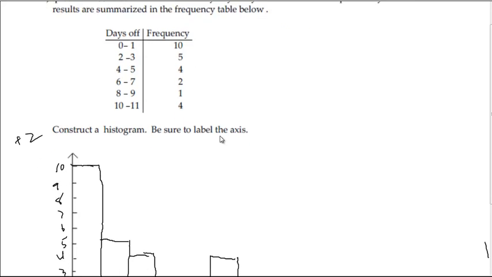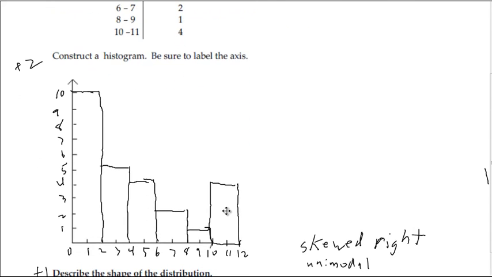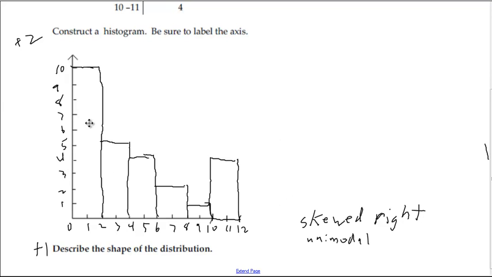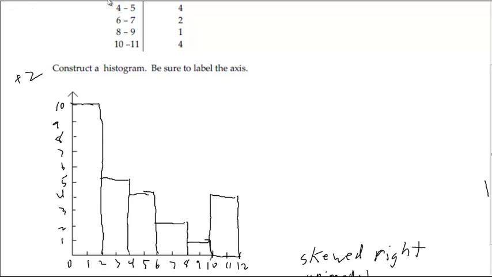Number 4, we're just supposed to make a little histogram there, and so make sure you have the intervals here, make sure there's no gaps, and then have your frequency on the left side. And then describe the shape. This definitely looks like it's skewed to the right, and there's definitely one major mound here, which we call unimodal. I think I just counted that as 1 point if you had either of those. So unimodal or skewed right, it's actually both, and then this histogram.